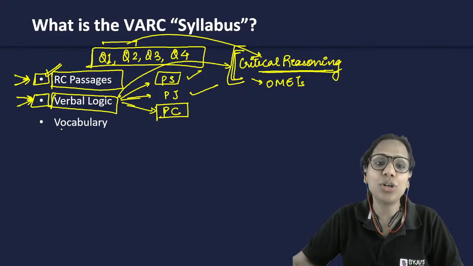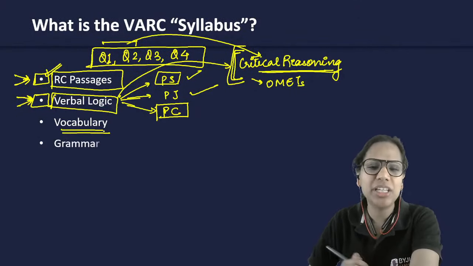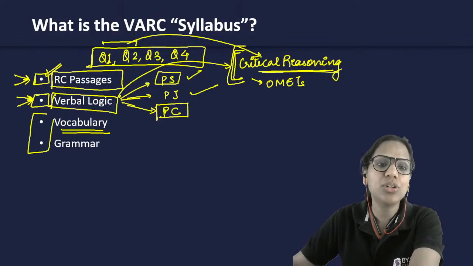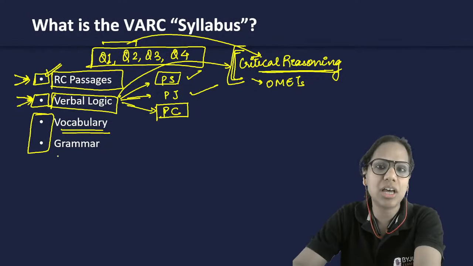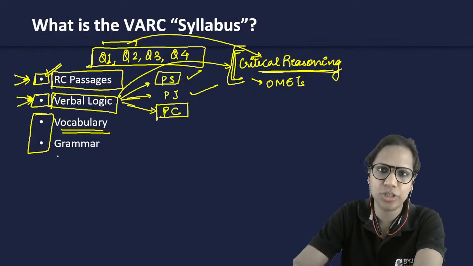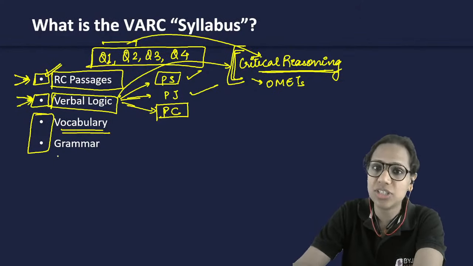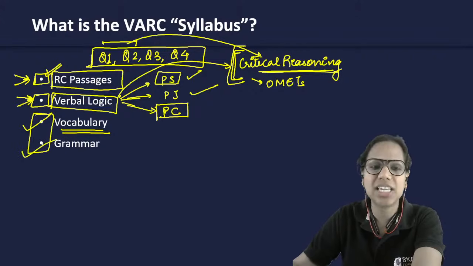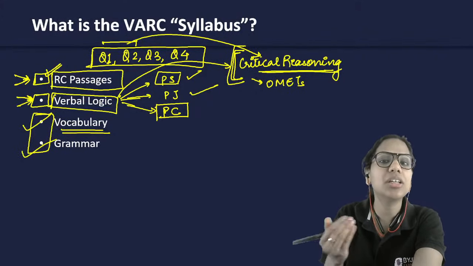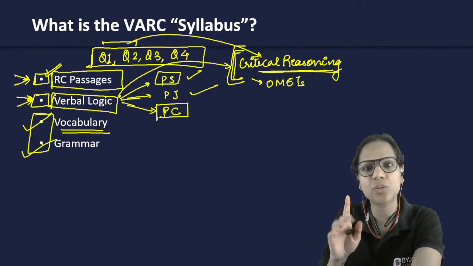Then a lot of students think that vocabulary and grammar, since direct questions from them are no longer asked in CAT, they need not prepare for it. Again, you probably will write other tests also, not just CAT, and there both these areas are tested. So you can't ignore vocabulary and grammar.